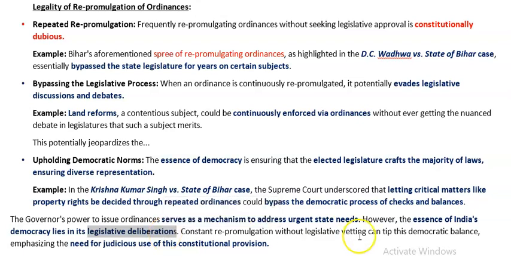That will be tipped because of this ordinance enacting by the governor. So that provision needs to be judiciously used without making it a violation of the constitution or the ethos or essence of democracy. With that, we can wind up. Thank you.